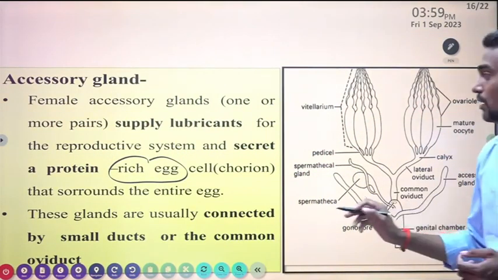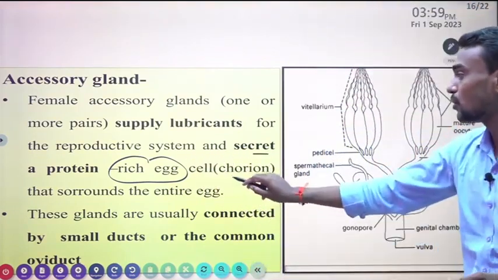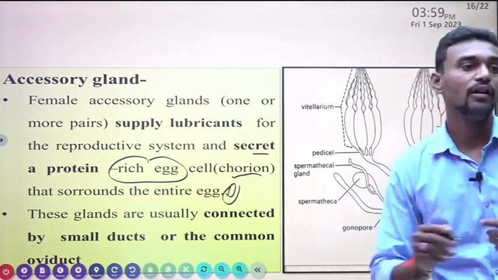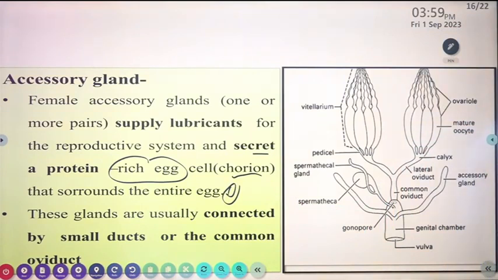You need to know that the accessory gland secretes the protein called chorion, which surrounds the entire egg after laying. It is a protective cover. So the first function is to supply lubricant for the reproductive system and secrete the protein called chorion.